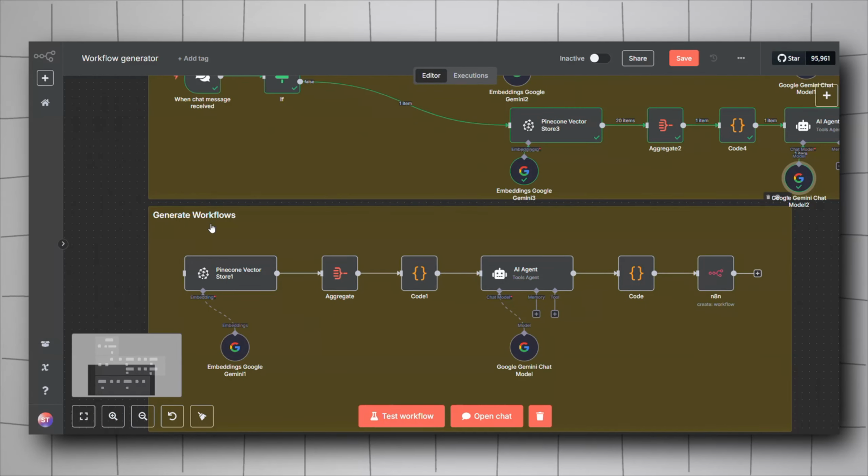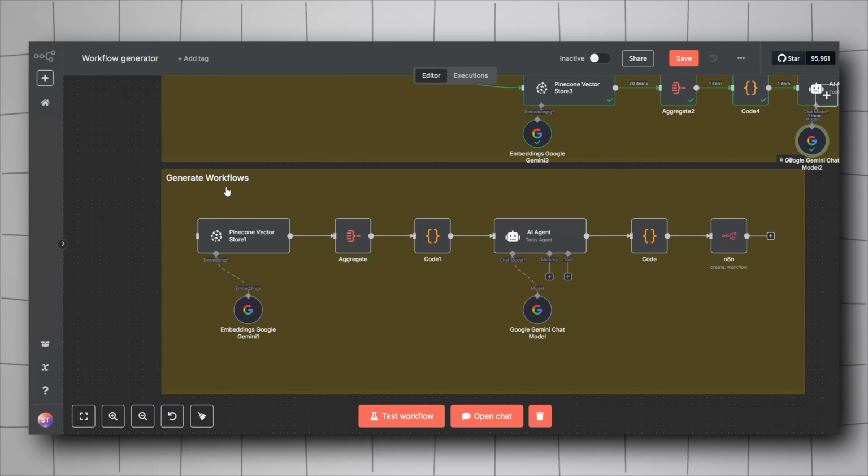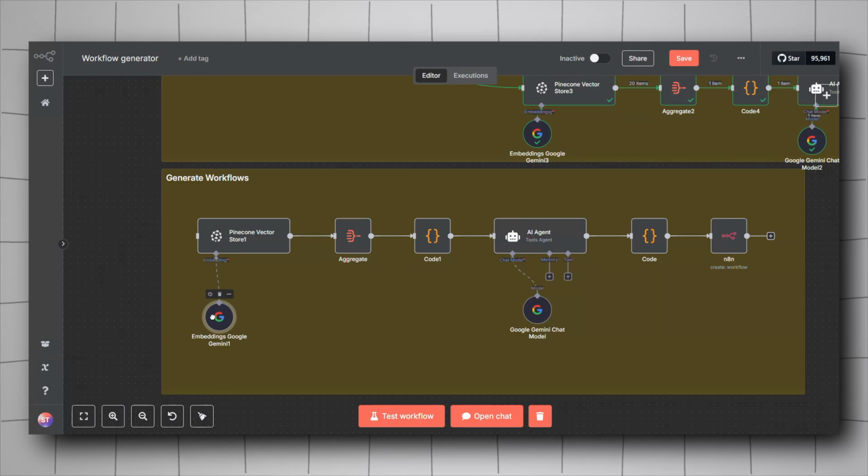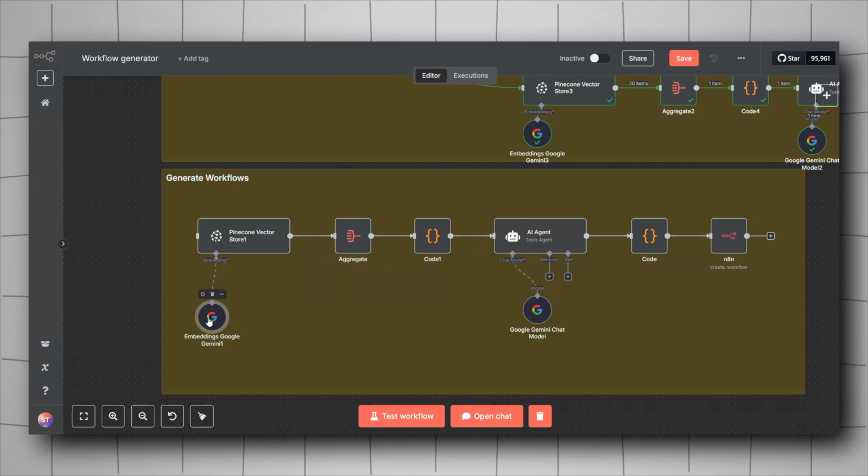For the third part, which will be responsible of actually generating workflows. Now, this is still in its first phase. Of course, it doesn't have all the nodes in the JSON format. It's hard to gather really the documentation for N8N. I did what I could for this part. Of course, I will keep improving on this and I will share with you the improvement and progress in the next video.